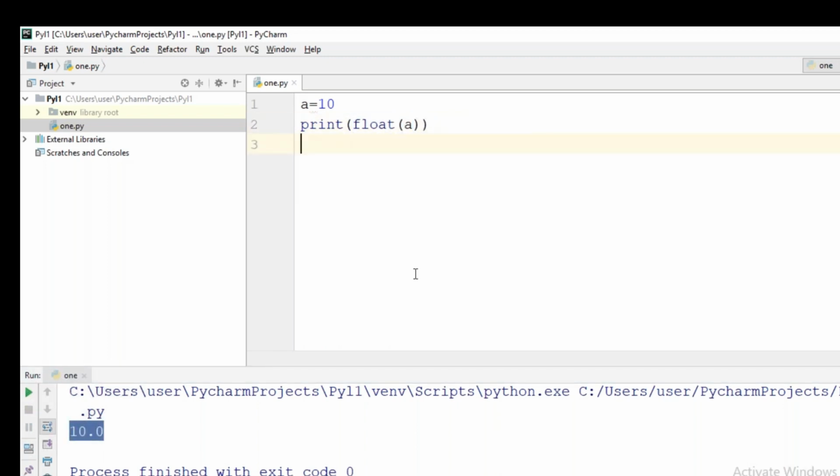That is fine. But what is the exact purpose of typecasting? Where will we use typecasting in real time? We will check now.